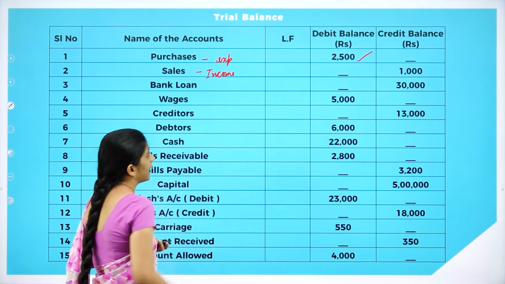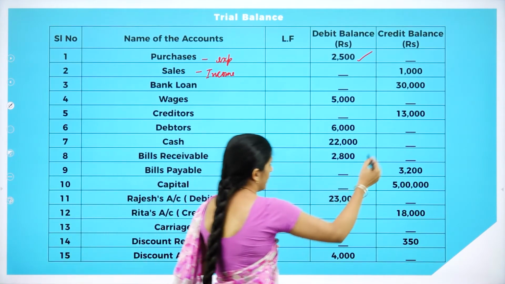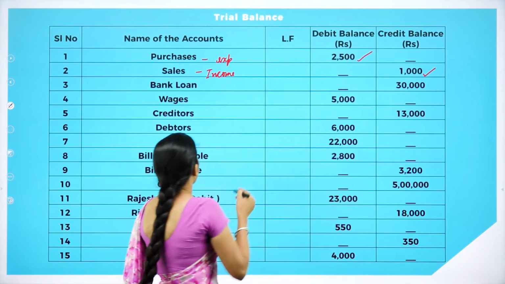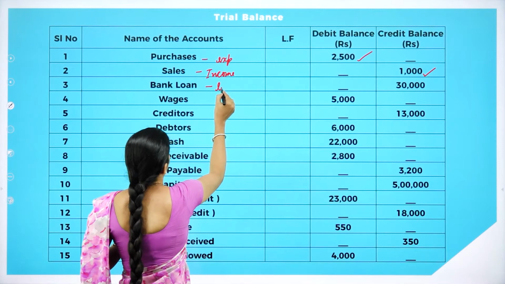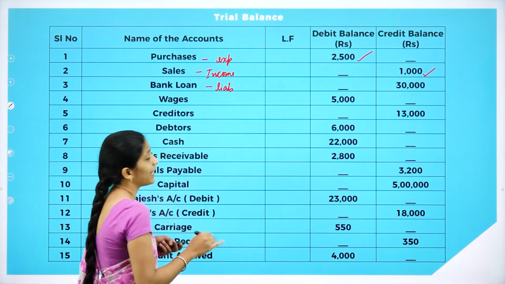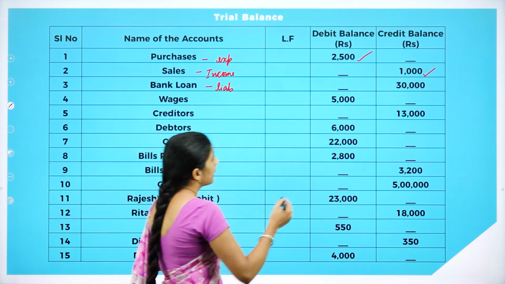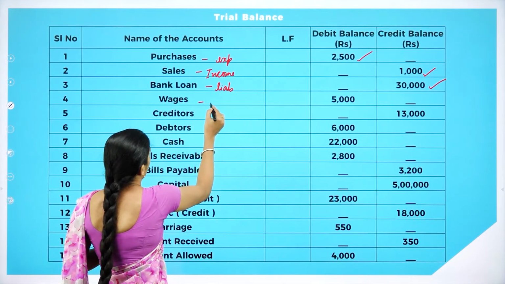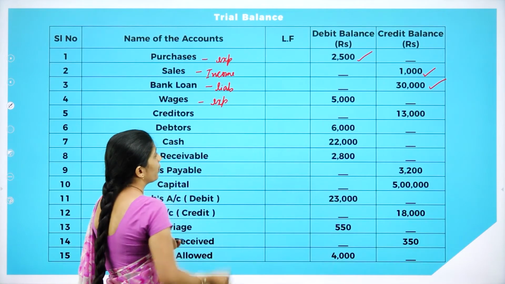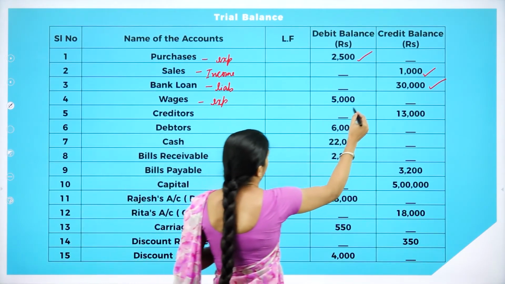So, where do we record income? Under the credit balance. And the next one is bank loan. So, bank loan is what? It's a liability. So, liability where we are going to record? Under the credit balance. And the next one is wages. Wages is what? It's an expense. So, we are going to record under debit balance.